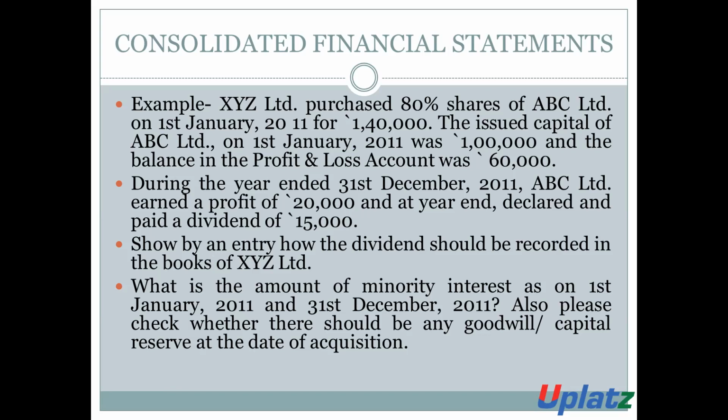And what is the amount of minority interest as on 1st January 2011 and 31st December 2011. Also, check whether there should be any goodwill or capital reserve at the date of acquisition.